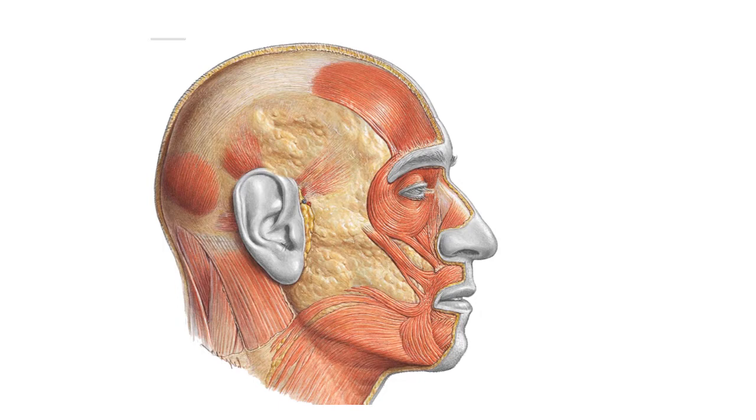Now let us see the muscles of the auricle. Here you can see the muscles of the auricle, which are divided into extrinsic and intrinsic. Here you can see the extrinsic muscles which are attached to the auricle: auricularis anterior, posterior and superior.